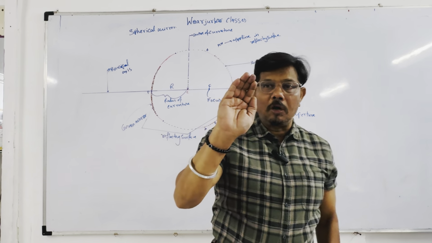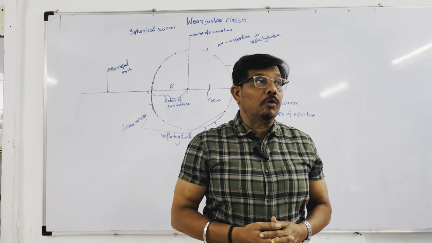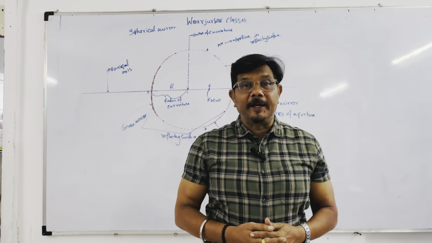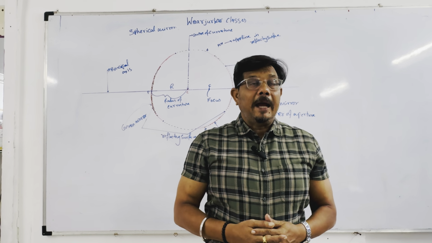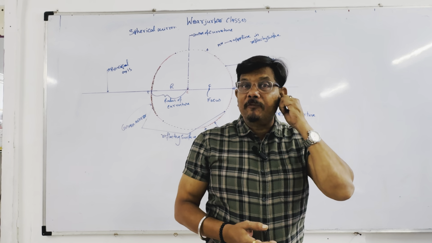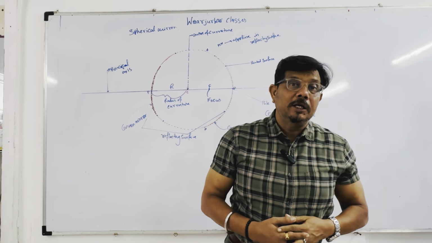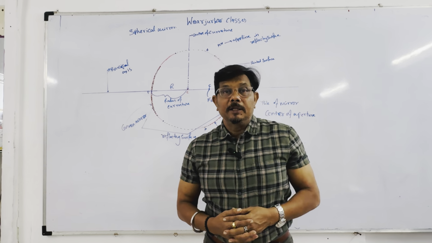Spherical mirrors are what? The definition is very important. Spherical mirrors are the mirrors in which the inner portion or outer portion is silvery painted, and the mirrors obtained from the sphere are called spherical mirrors. There are two types of spherical mirror, concave and convex.